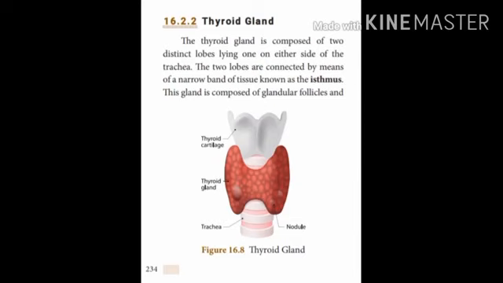The gland secretes triiodothyronine, T3, and tetraiodothyronine or thyroxine, T4. So these are the two hormones secreted by the thyroid.